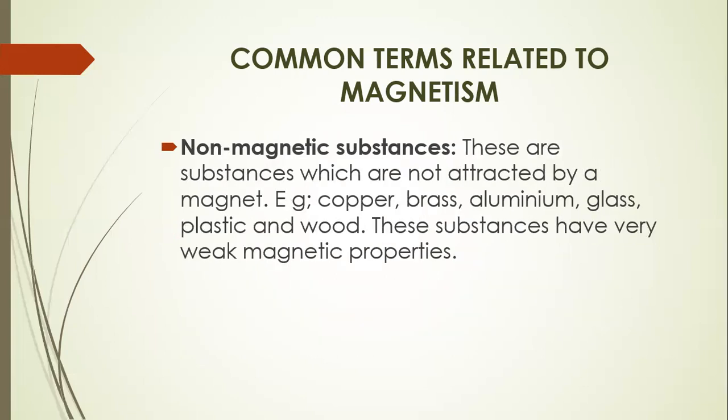Non-magnetic materials or substances, these are substances which are not attracted by a magnet. Take an example: copper, aluminum, glass, plastic, and wood. All these are substances which are not attracted by a magnet. So if you place a magnet near them, they won't react to these magnetic forces. So these substances have very weak magnetic properties.